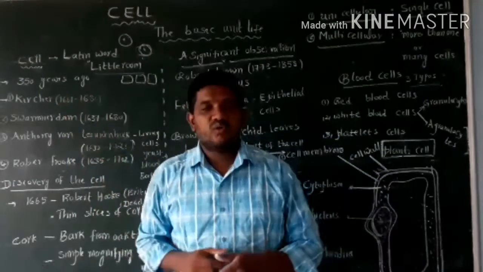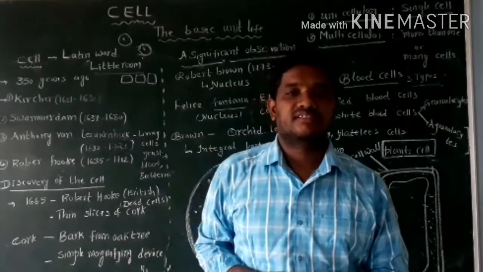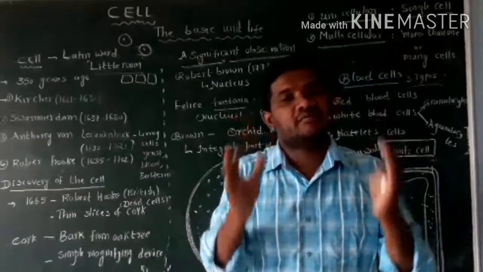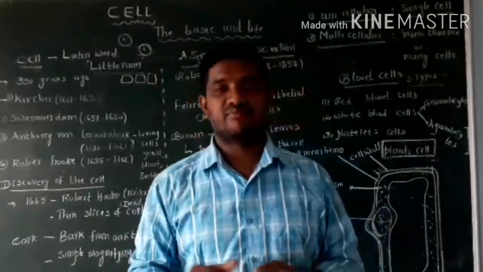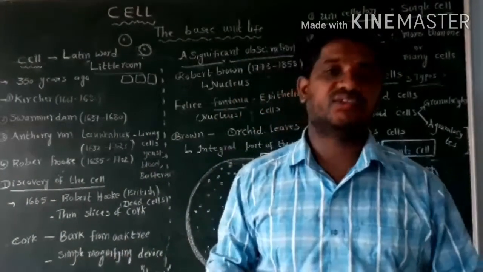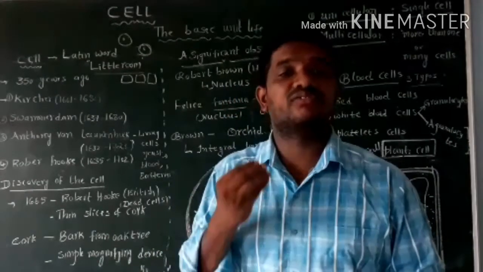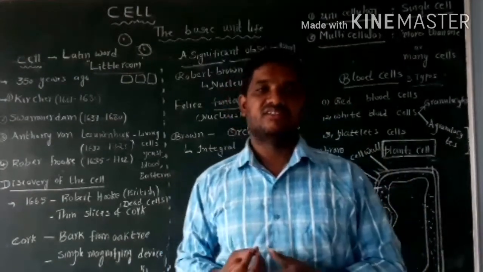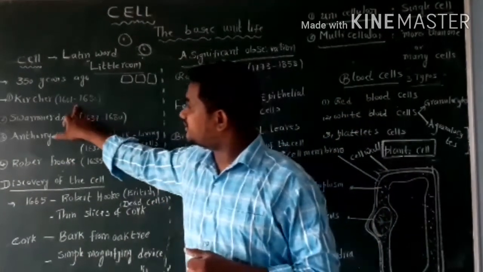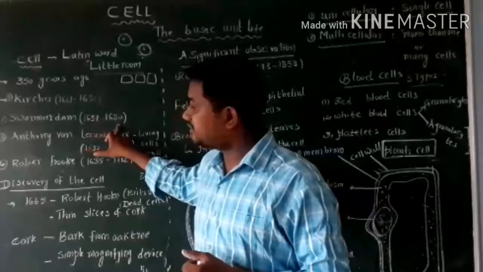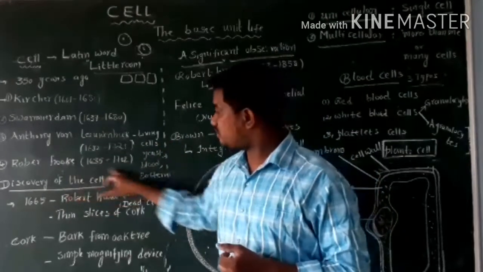350 years ago, scientists discovered the microscope. They observed different types of microorganisms which are present in the air, water, and in the soil. A few scientists gave their contribution to the society: in the 16th century, Swammerdam, Anthony van Leeuwenhoek, and Robert Hooke.